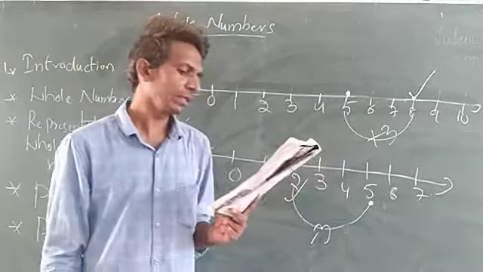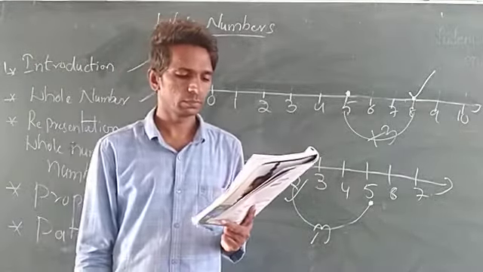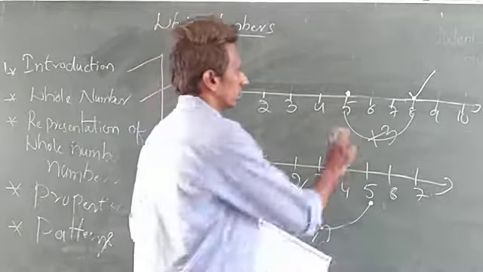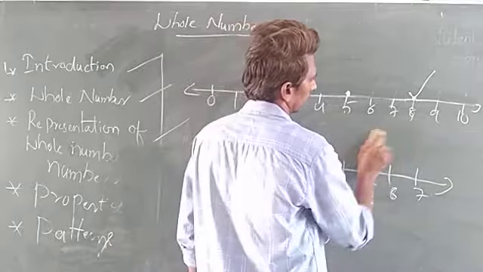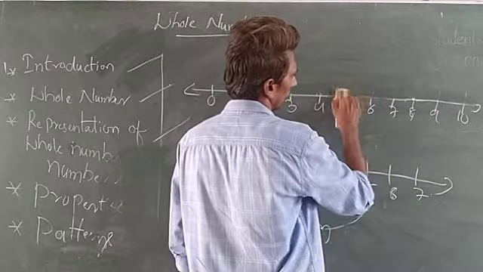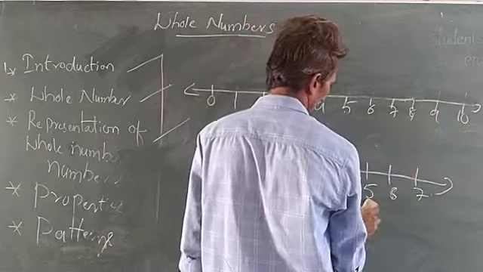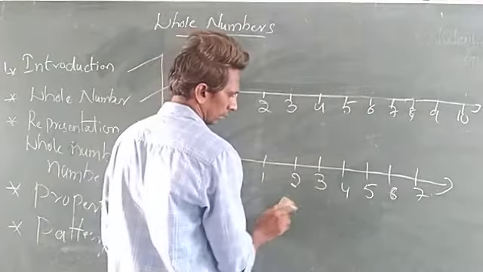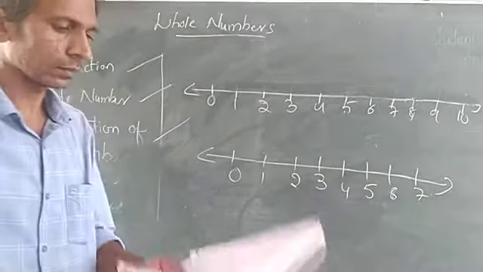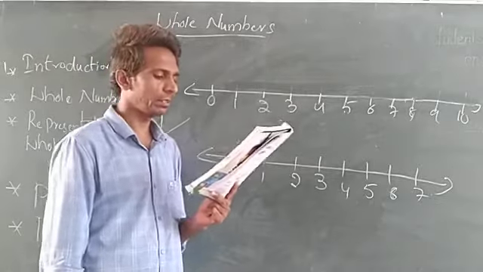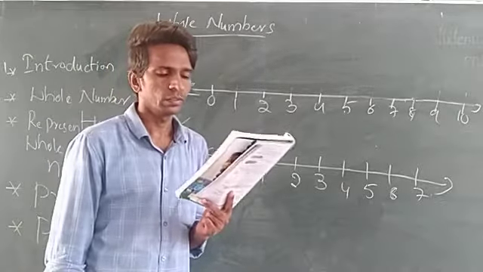Which number should be deducted from 8 to get 5? See, which number should be deducted from 8?